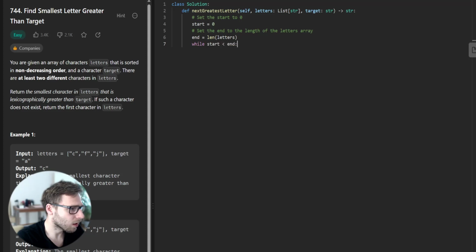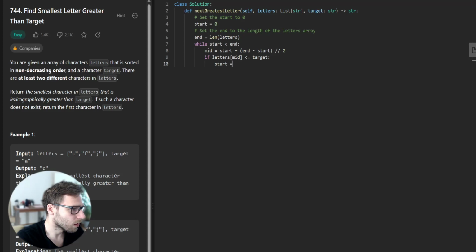While start is less than end, mid equals start plus (end minus start) divided by 2 without remainder. If letters[mid] is less than target, start equals mid plus 1, else end equals mid.